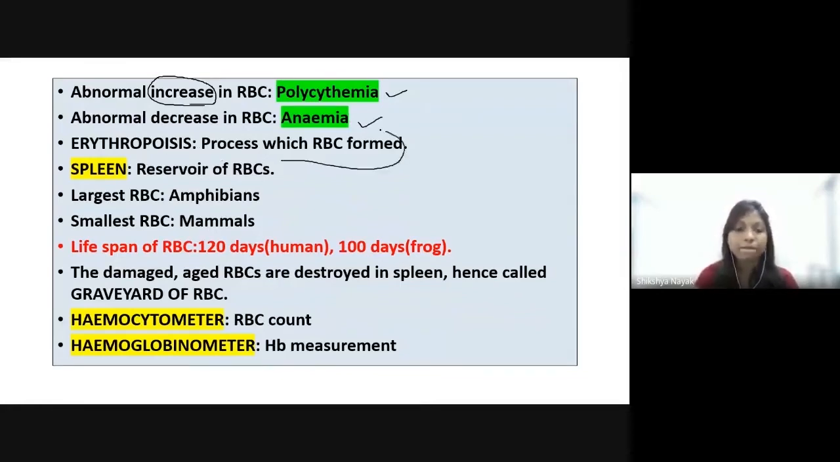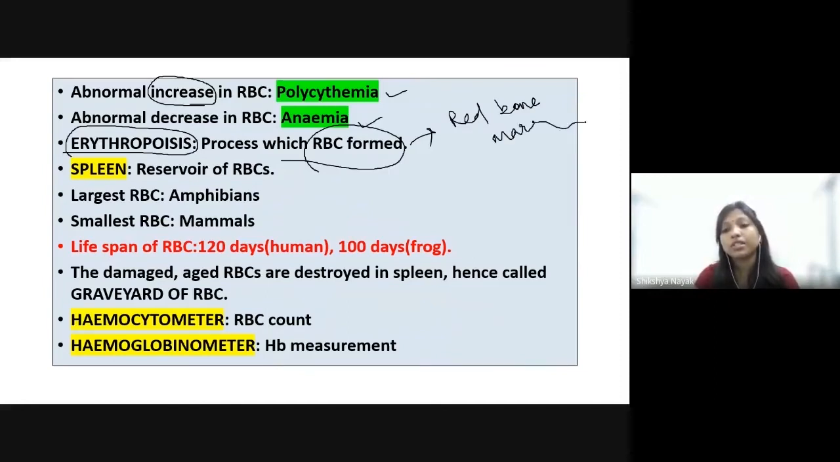The process of formation of RBCs is known as erythropoiesis. Erythropoiesis is the process through which RBCs are formed from the red bone marrow. I have told you earlier that RBCs are formed from the red bone marrow, and the process is known as erythropoiesis.